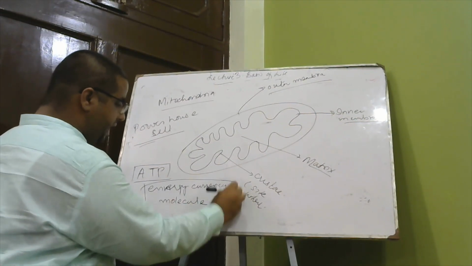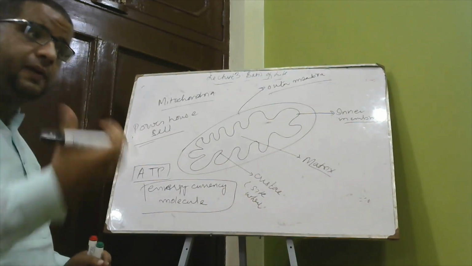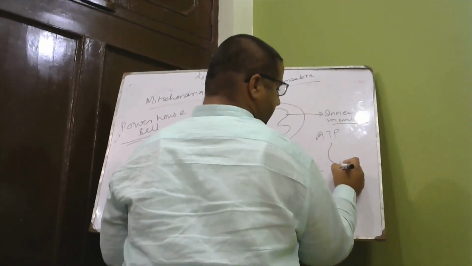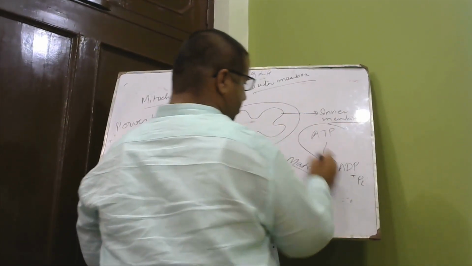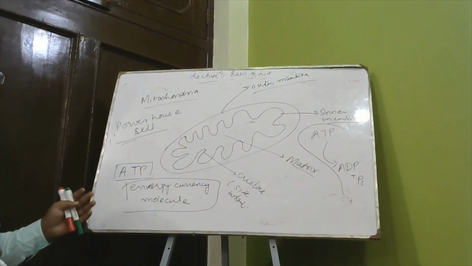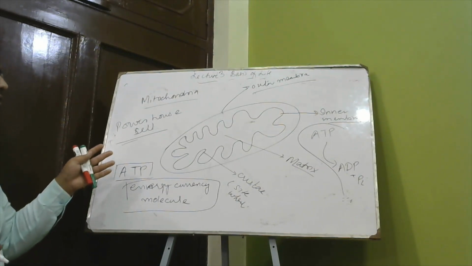It is a nucleotide, and as the energy is released and used by the cells, ATP converts into ADP with the release of phosphate. So basically, mitochondria is an organelle present in all eukaryotic cells and provides energy to the organism. This is all about the mitochondria.